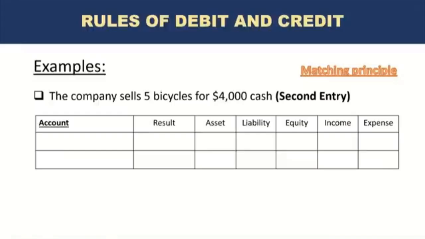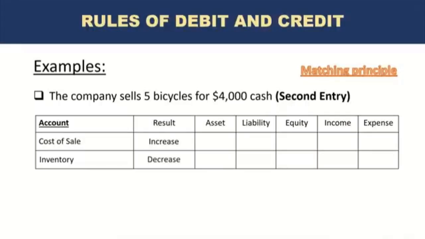Now those future benefits are actually being realized. The asset now converts into expense as cost of sale, and we will record cost of sale of 5 bicycles and a decrease in assets of 5 bicycles. Okay, so cost of sale is an expense, and this is now being increased. So really this is because of the matching principle, because truly the expense is not happening at the time of sale. We had already purchased it, but because we are matching costs and revenue, the expense is being recorded now.